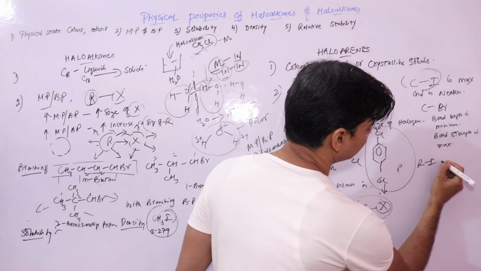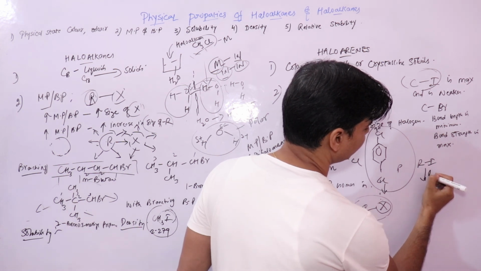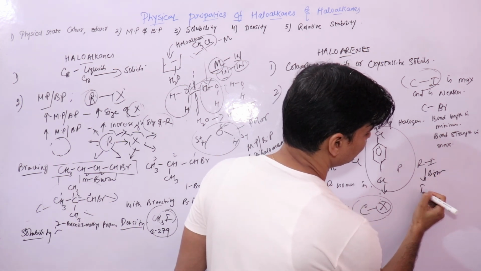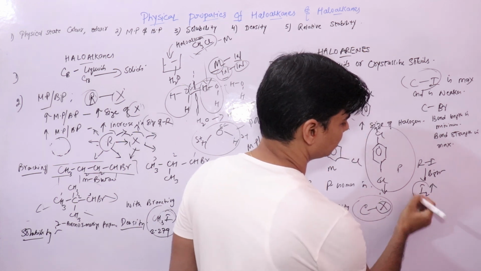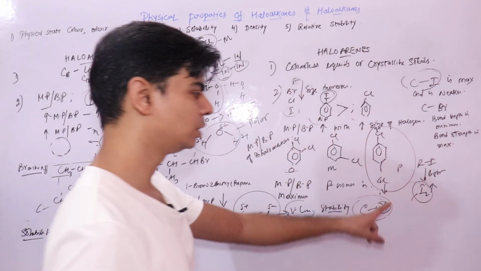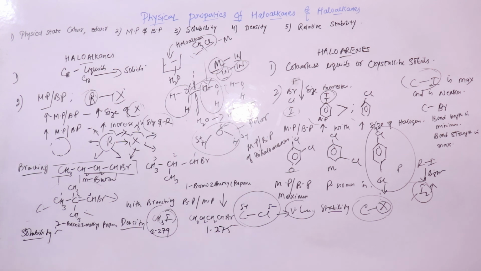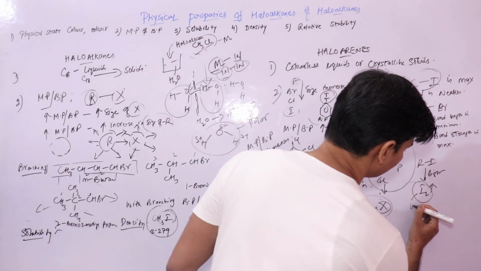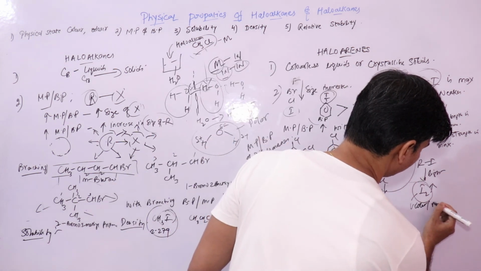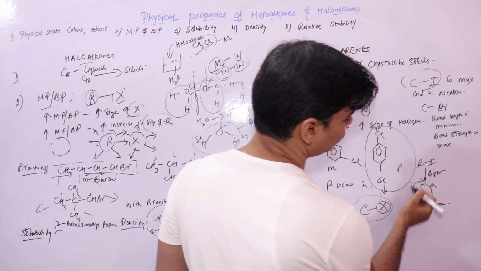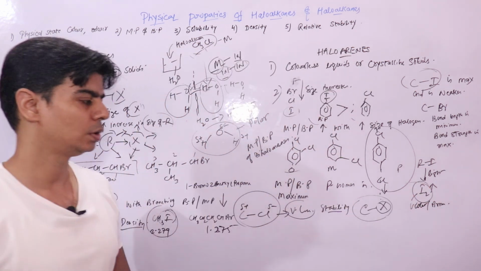R-I, right, in light will break to give iodine vapors, right? Due to this, it appears reddish brown, right? So it becomes violet or brown on standing, due to decomposition. Due to this iodine gas, it will become violet or brown on standing due to evolution of iodine gas, right?